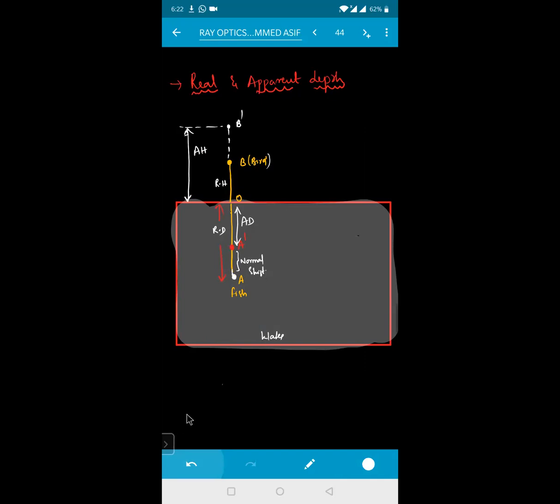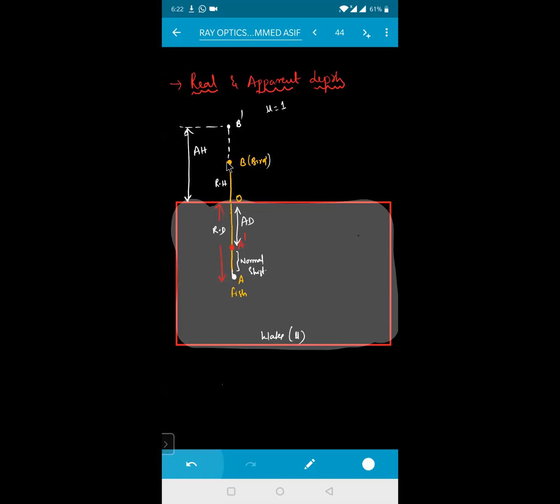Is it clear? O to A. This is the water of refractive index mu, and this is your air. Mu is equal to how much for me? Generally 1. Okay. Now see, O to B is nothing but what, beta? O to B is your real height. O to B dash is your apparent height.